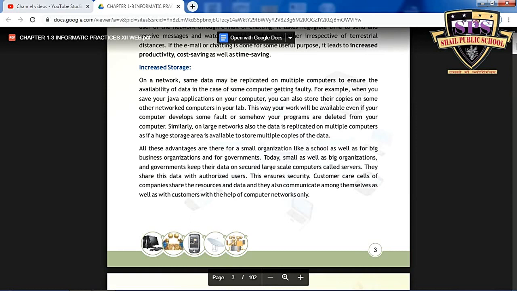In case some computer becomes faulty, for example, when you save any application, a Java application or any application on your computer, you can also store copies on some other network computers in your lab. This way your work will be available even if your computer develops some fault or somehow your programs are deleted.